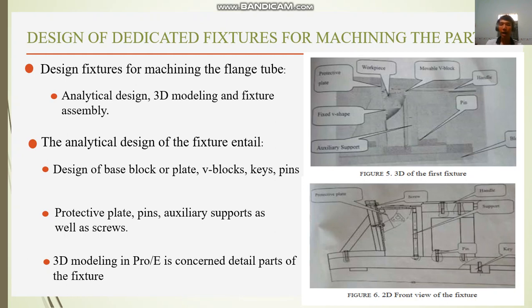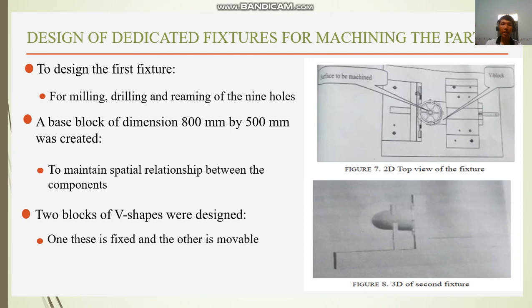In Figure 5, part of the first fixture, and Figure 6, the isometric view of the fixture. To design the first fixture for milling, drilling and boring of the nine holes, a base block of dimension 800 mm by 500 mm was created to maintain spatial relationship between the components. Two blocks of V-shape were designed. One of the pieces is movable.